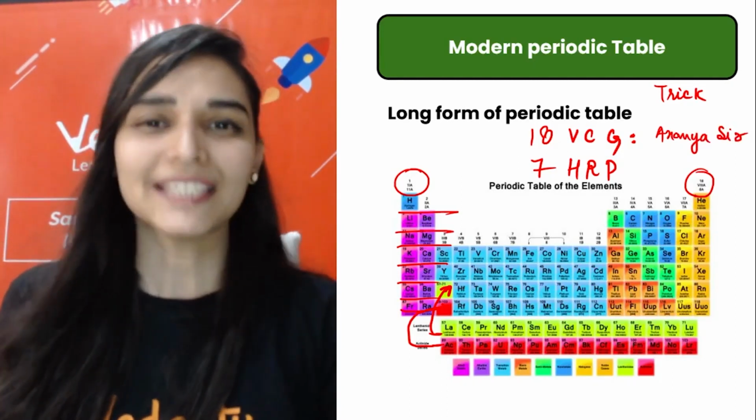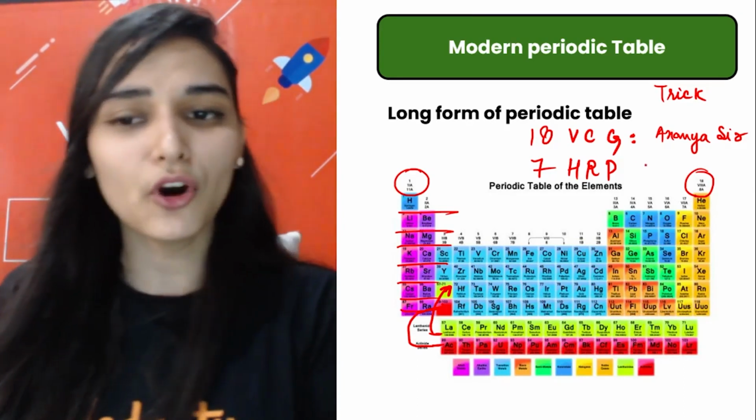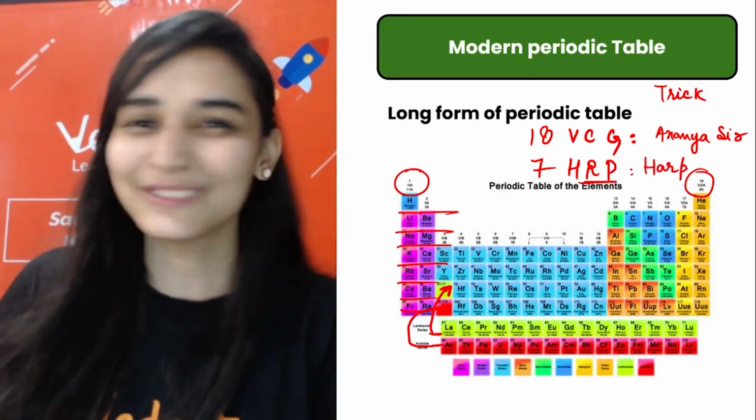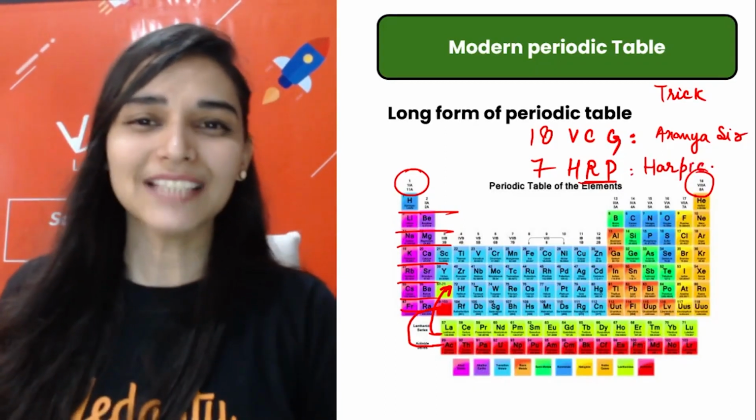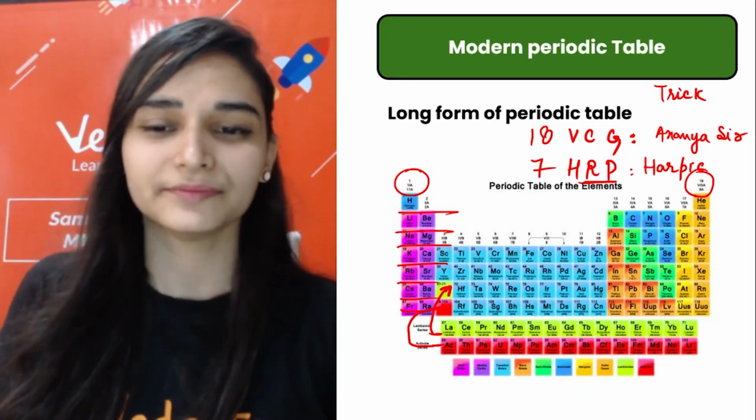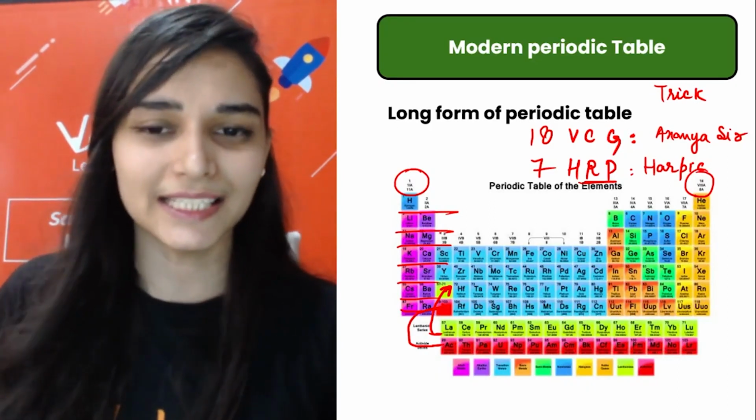Okay, so 18 vertical columns known as groups, 7 horizontal rows known as periods. इसको याद रख सकते हो हार्पिक. Makes no sense. और हरि प्रसाद, हरियाणा, राजस्थान, पंजाब, whatever you like. Okay, we will be discussing it in detail in the next class.